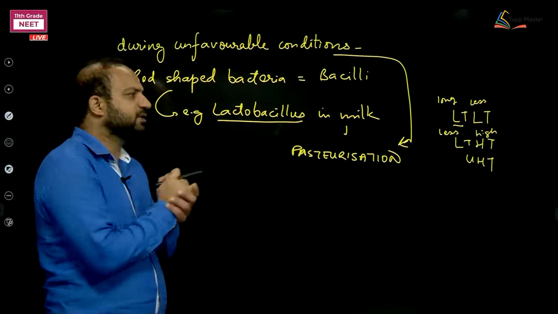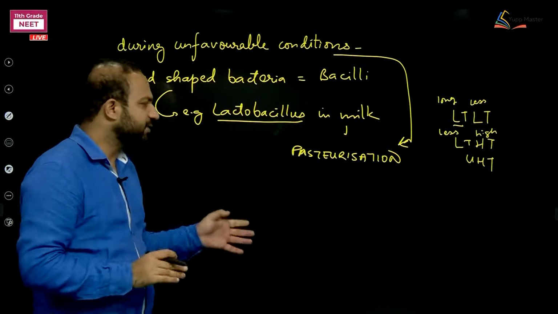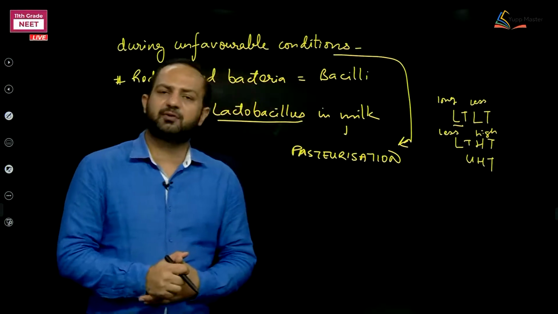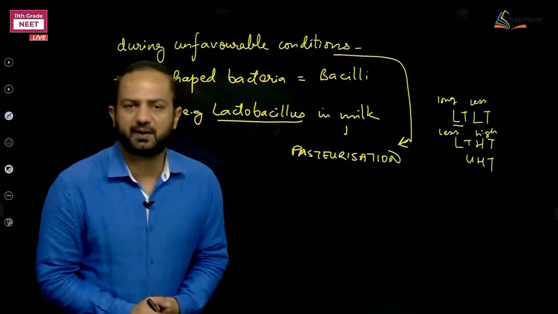There are different methods of pasteurization. Pasteurization is going to do what? Pasteurization is going to create an unfavorable situation for the rod-shaped bacteria.